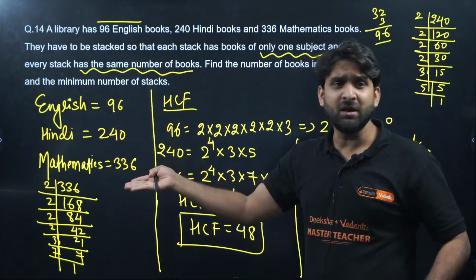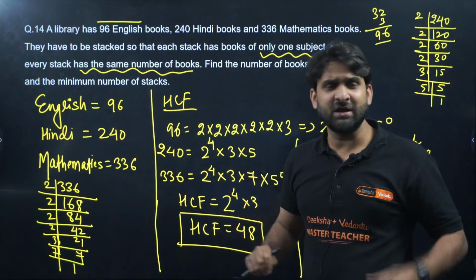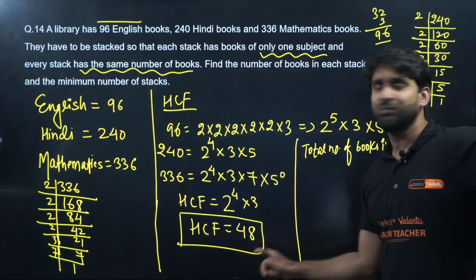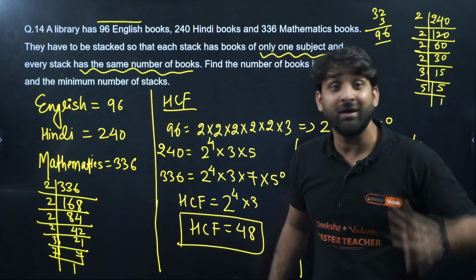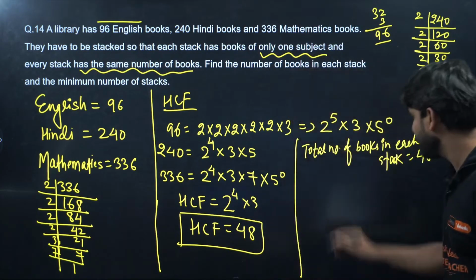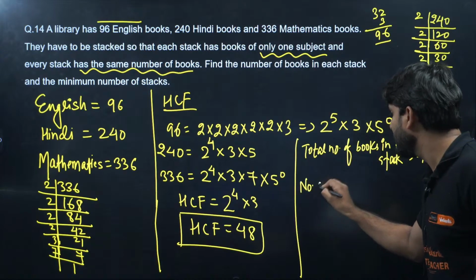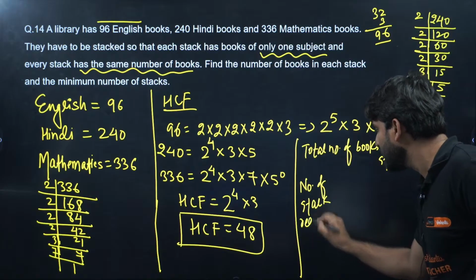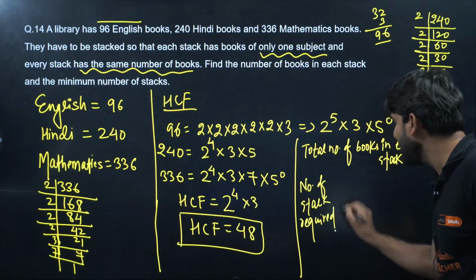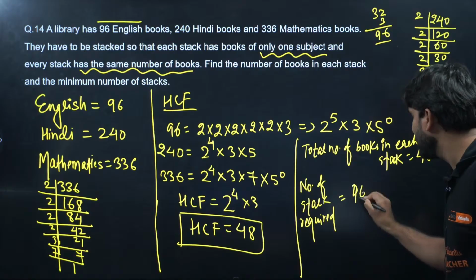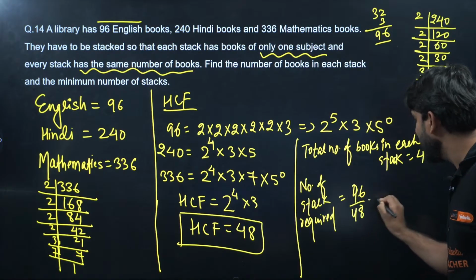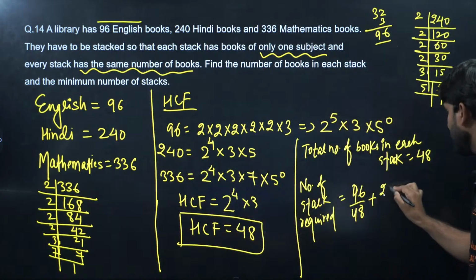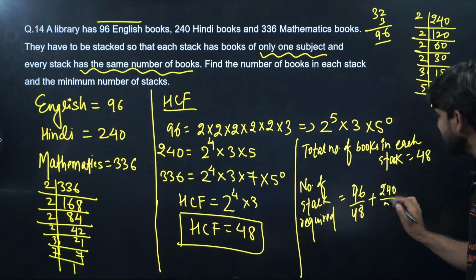So let's divide now. 96 English books are there in total, and in one stack we can place 48 books. So for 96, how many stacks are required? 2 stacks. Number of stacks required will be 96 divided by 48 plus 240 divided by 48 plus 336 divided by 48.